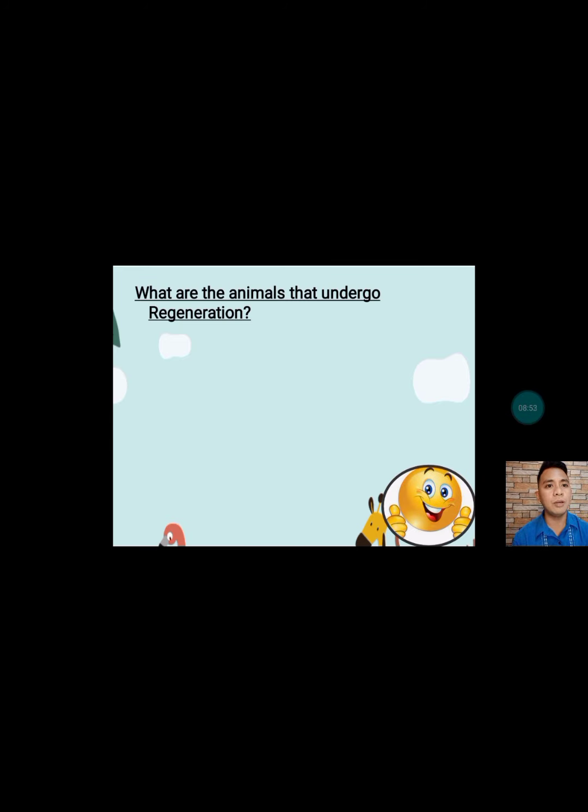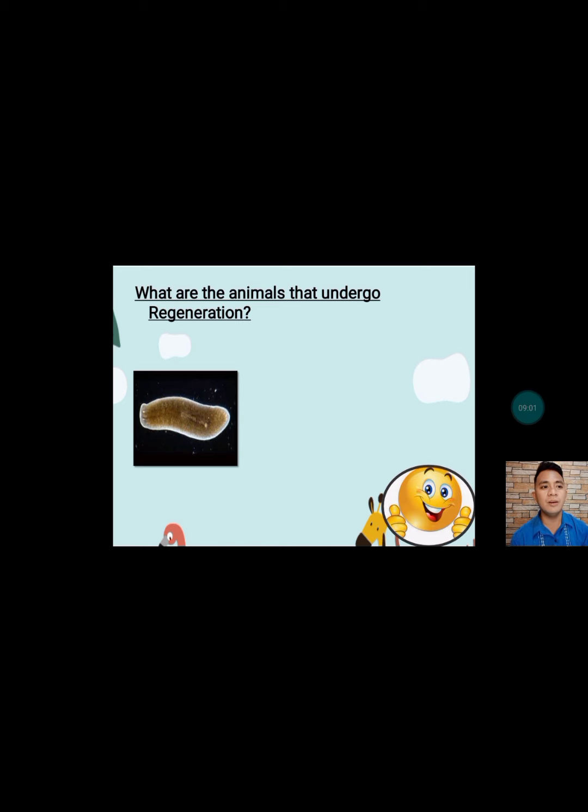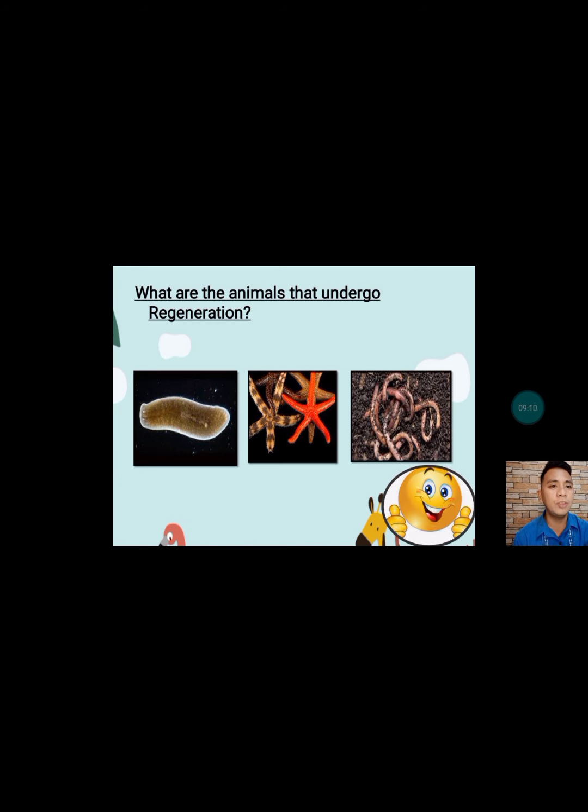What are the animals that undergo regeneration? Can you give me one, class? Okay, very good. This is planaria, starfish, and worm. So these are the animals that undergo regeneration.